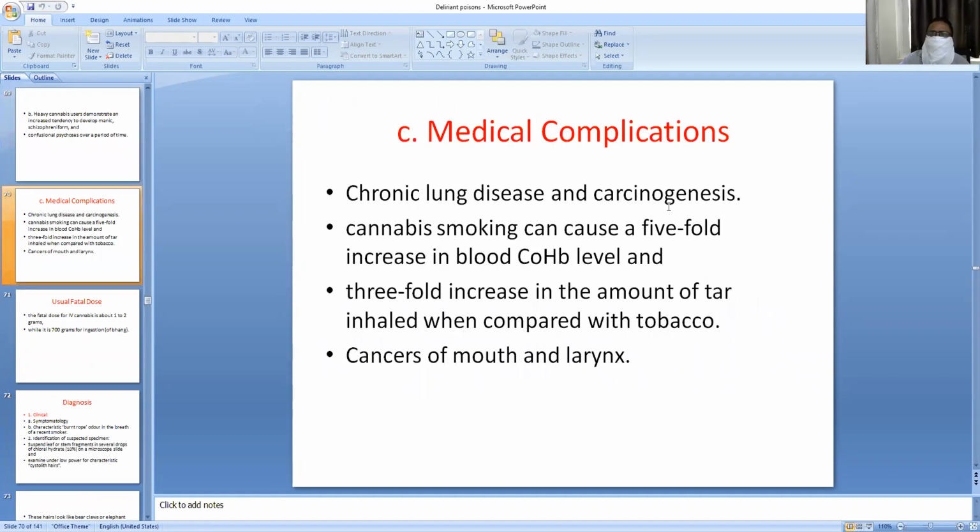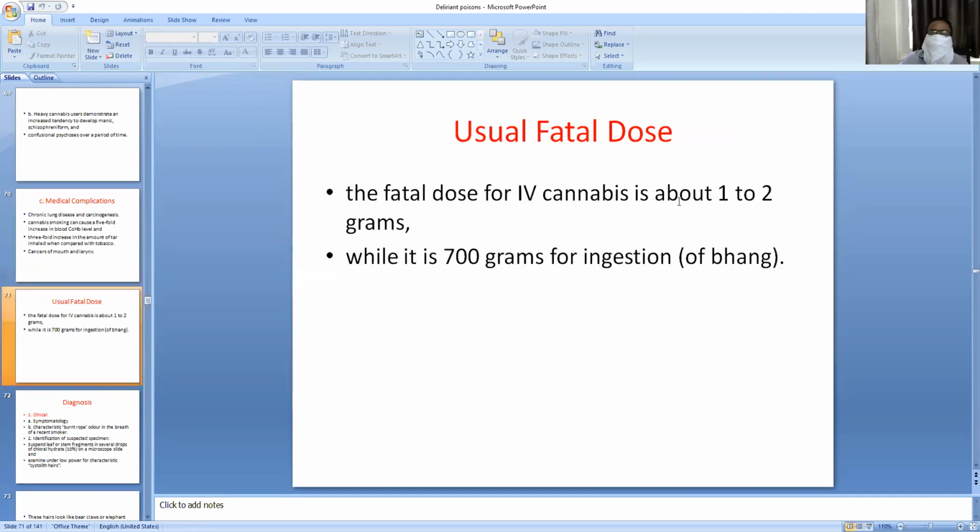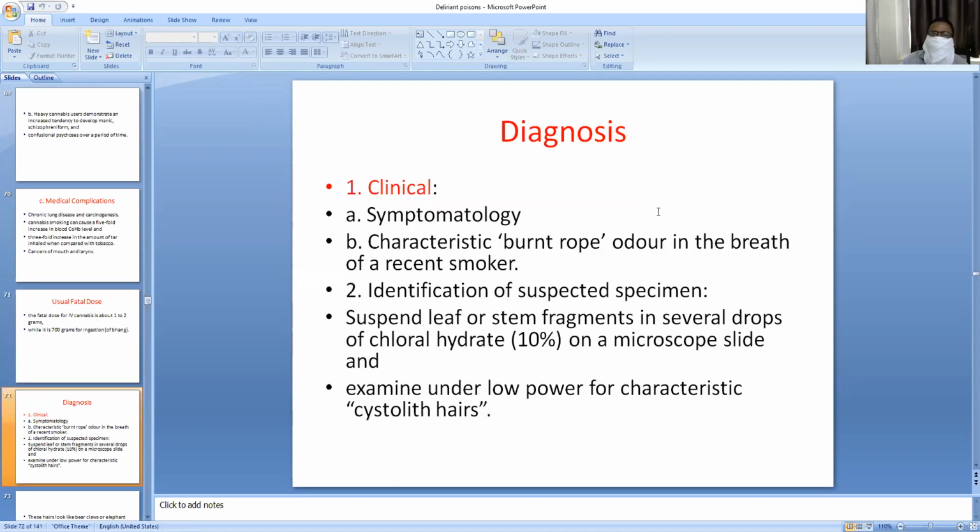Medical complications of cannabis users: chronic lung disease and carcinogenesis will be seen, and cannabis smoking can cause a 5-fold increase in blood carboxyhemoglobin level and a 3-fold increase in the amount of tar inhaled when compared with tobacco. Cancers of the mouth and larynx also will be seen. The usual fatal dose is 1 to 2 grams. It is 700 grams per ingestion as bhang.